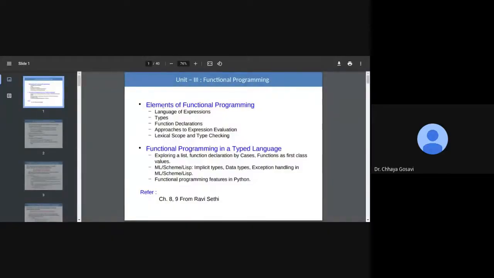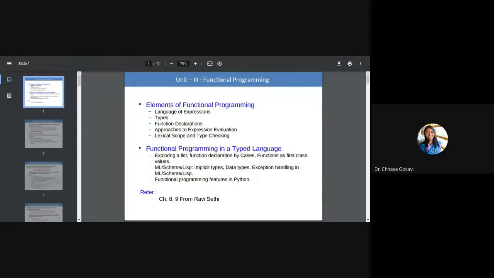Good morning, students. Vichari sir is already taking your unit number 3, functional programming, with respect to Scheme. But what we thought is just to give a brush up to functional programming concepts with respect to our T2 exam, and you should get aware of theoretical concepts. So let me start with our syllabus.